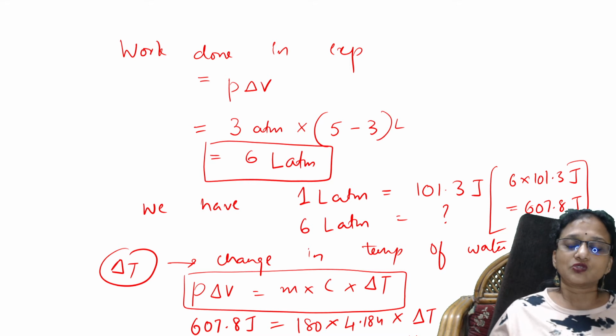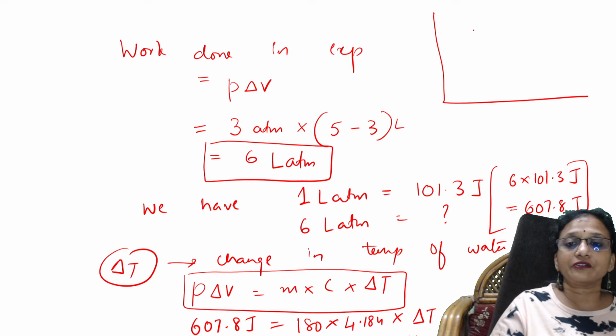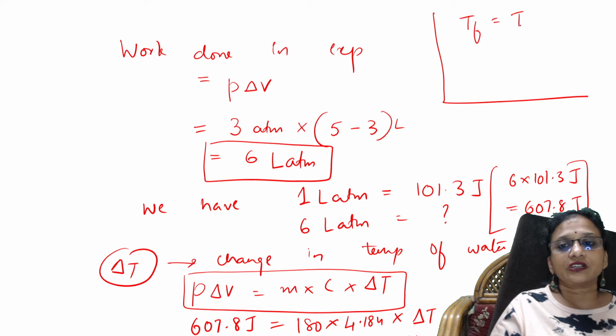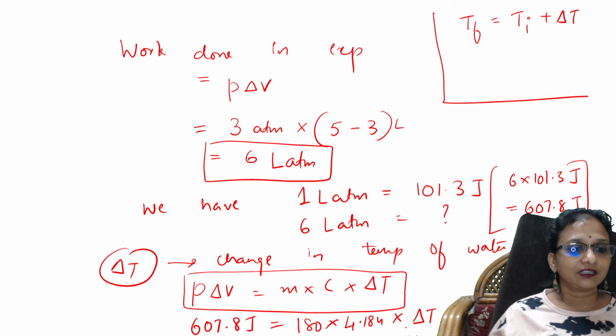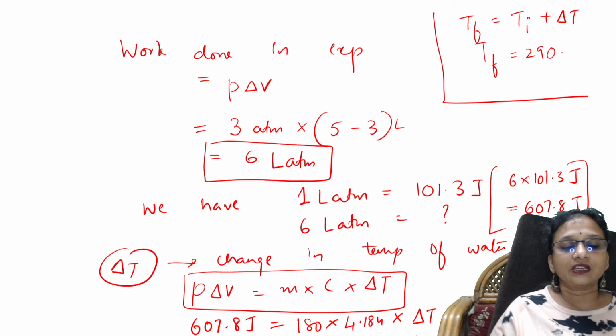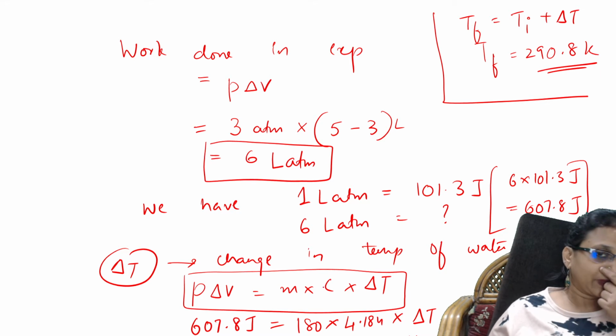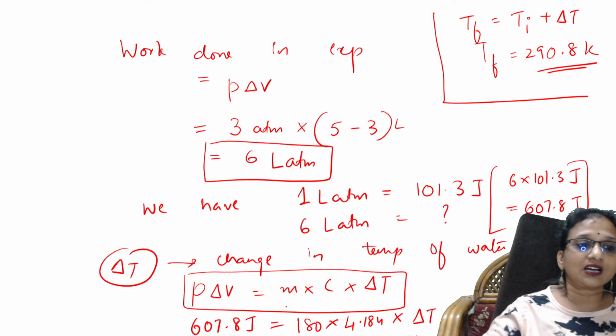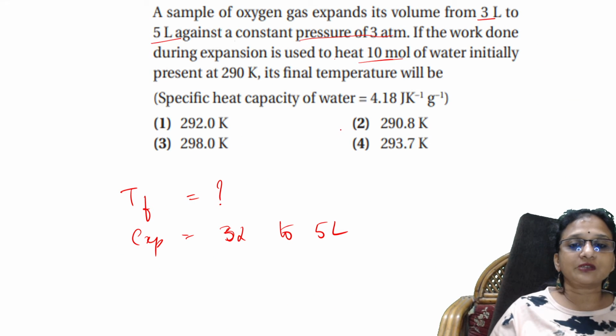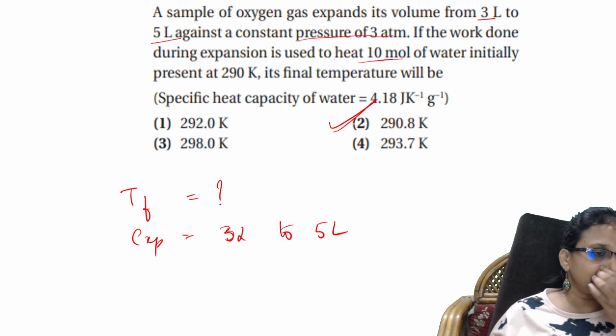Delta T. So what should I find out? I have to find TF. TF is equal to what? T initial plus delta T. This is what we got, delta T. So how much is this, students? If I calculate, I already have the delta T value here, and T initial we know. If I add, I'll get TF as 290.8. Okay, check. Easy. So go back to the answer. The option is 290.8. Little difficult but easy question.